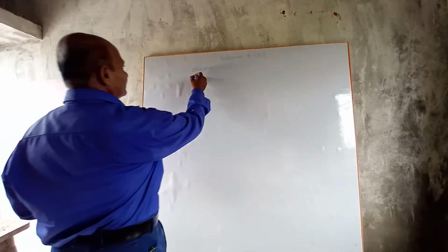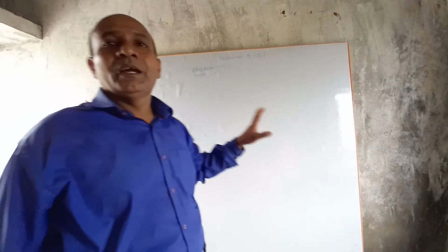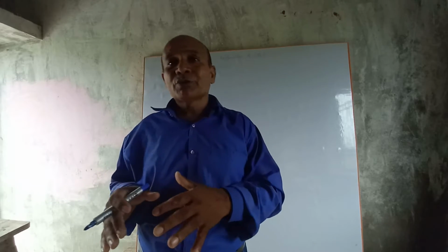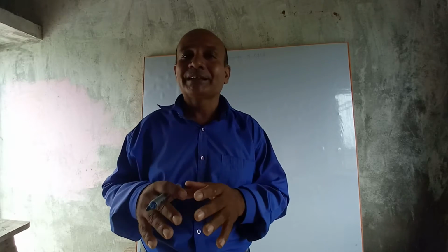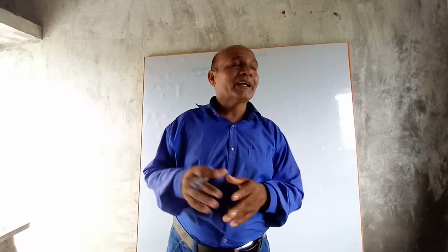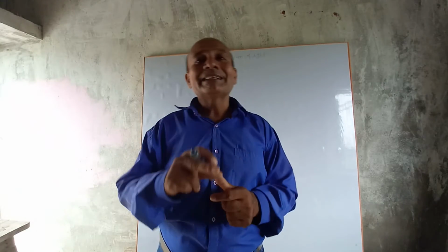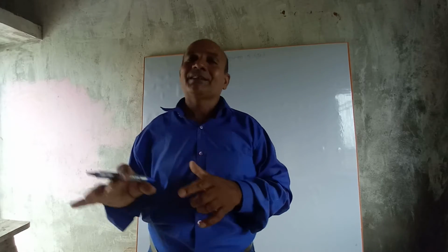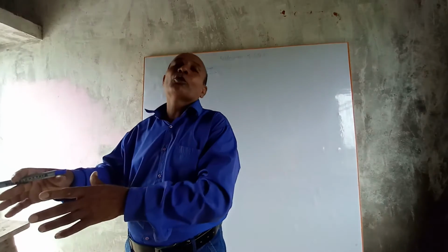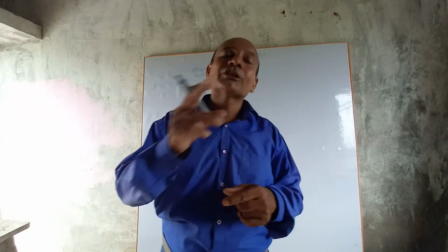Image. What do we mean by image? Image is an optical appearance produced when light rays coming from an object get reflected from a mirror. Once again, try to understand what is an image. Image is an optical appearance produced when light rays coming from an object get reflected from a mirror.